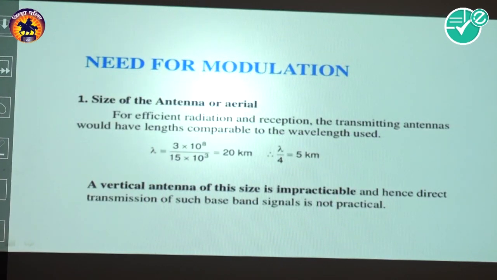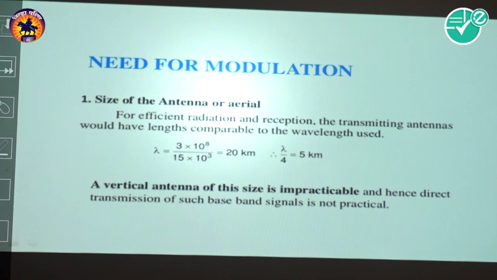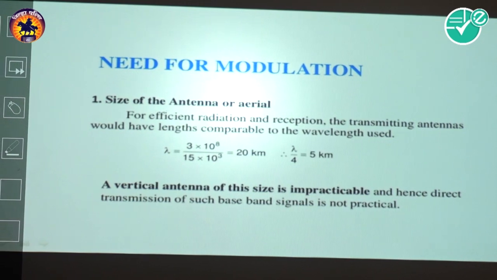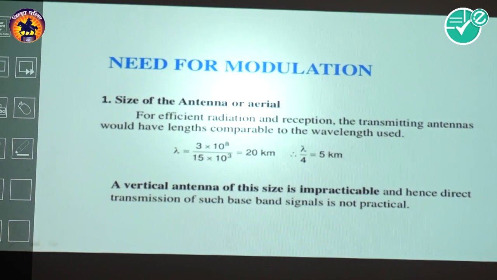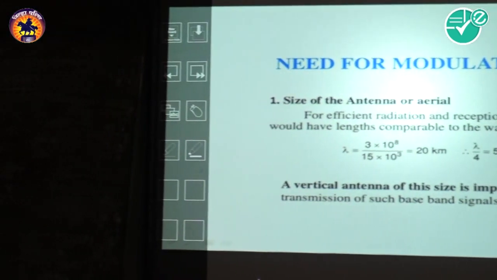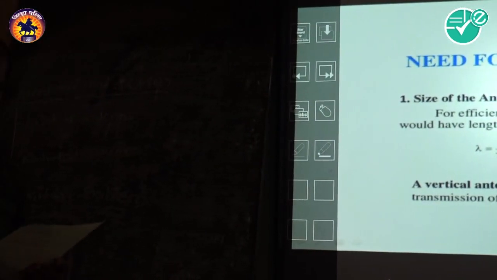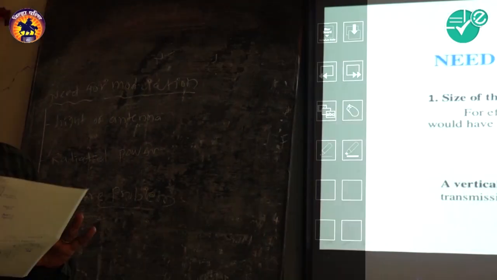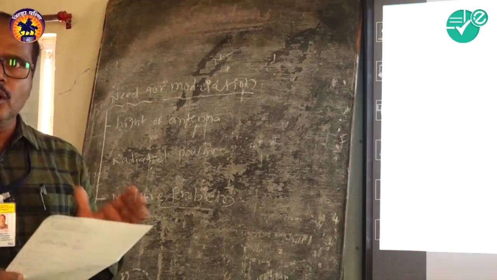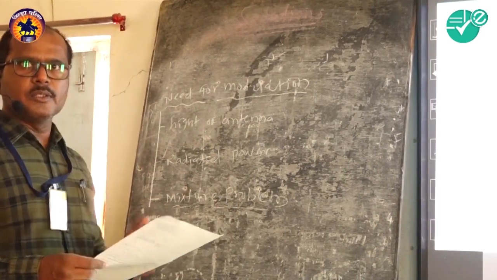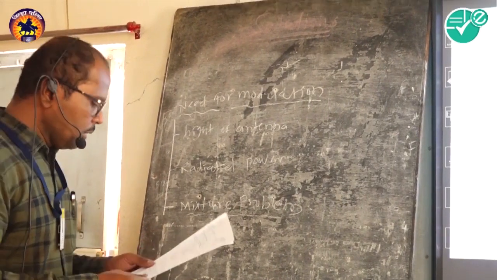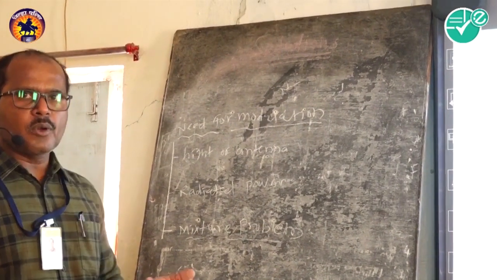So dear students, after the block diagram, we can start with the need for modulation. We know what modulation is. Modulation is when a low frequency signal is superimposed with a high frequency signal. This process is called modulation. We already saw this definition here. So why is there a need for modulation?